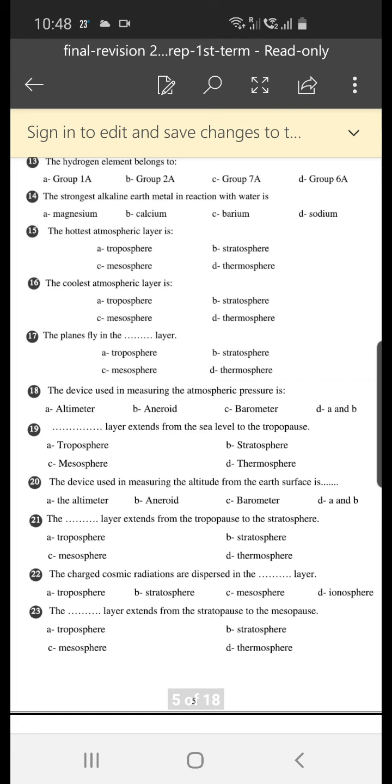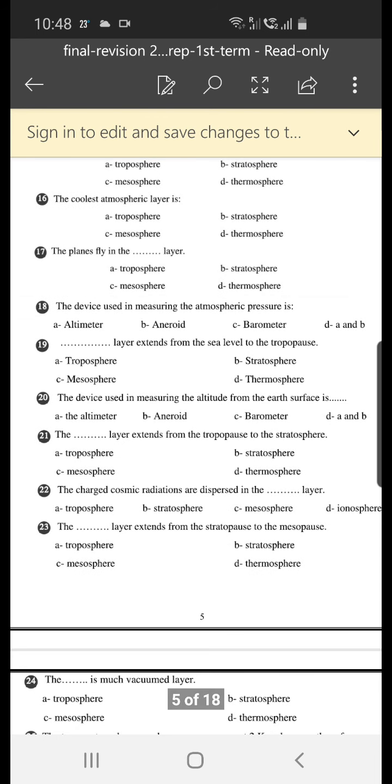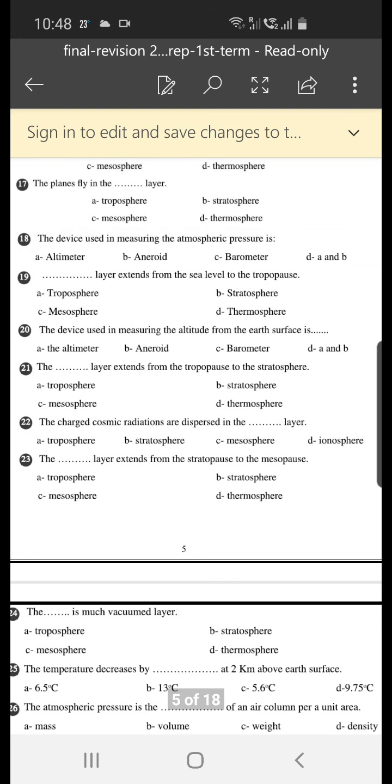The hottest atmospheric layer is the thermosphere. The coldest atmospheric layer is the mesosphere. The planes fly in the stratosphere layer. The device which is used in measuring atmospheric pressure is, of course, all are barometers.